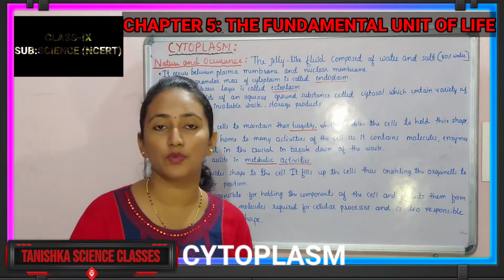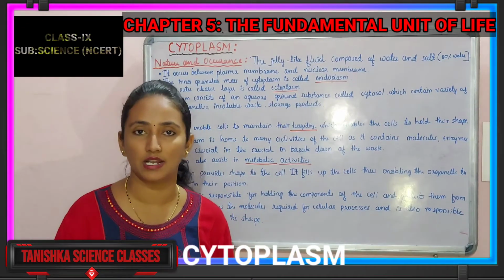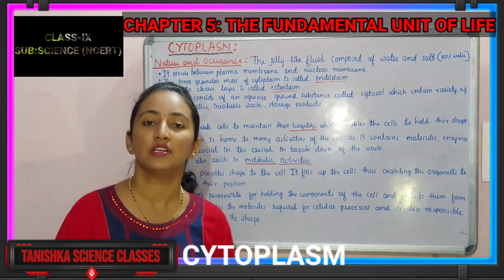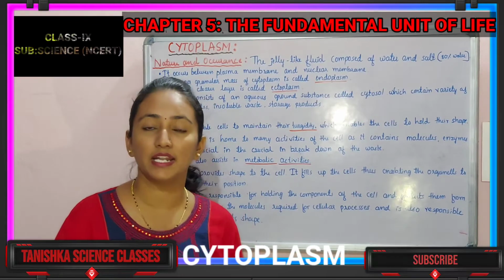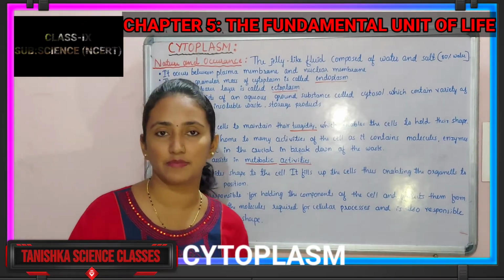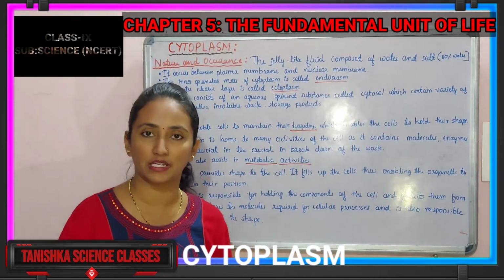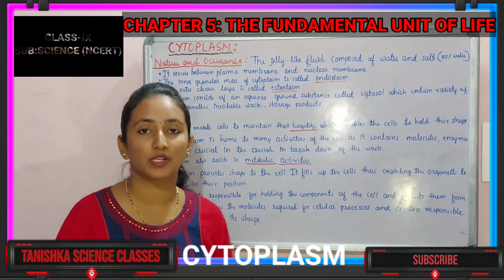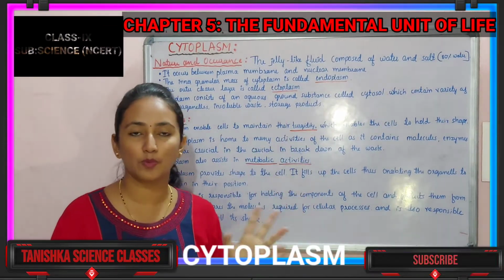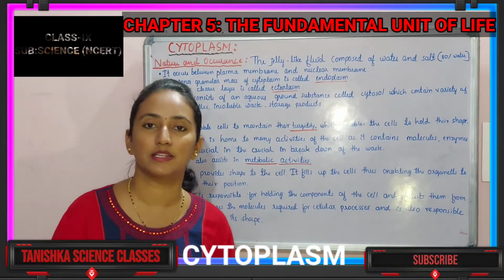If you observe the cell under the microscope, we can observe a jelly-like structure in the cell. It is nothing but the cytoplasm. So in its nature, it is a gel-like structure. It contains 80% water, and the remaining salts and enzymes are present, and also some chemicals. Those help to perform the various activities of the cell. So what does the cytoplasm contain? Cytoplasm contains 80% water, and the remaining salts, enzymes and some chemicals are present in it.